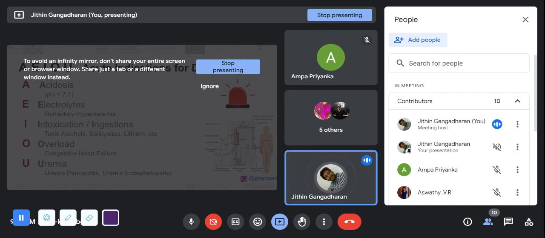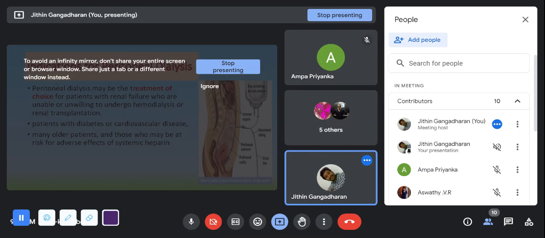Intoxications, like lithium intoxication, toxins, or you can say poisons, and all those conditions, we'll go for dialysis. Overload, if there is a congestive heart failure, the heart is not able to pump properly. In that condition, we'll do the dialysis. Then uremia, when there is uric acid accumulation in the body. So that is AEIOU, acute indications of dialysis.